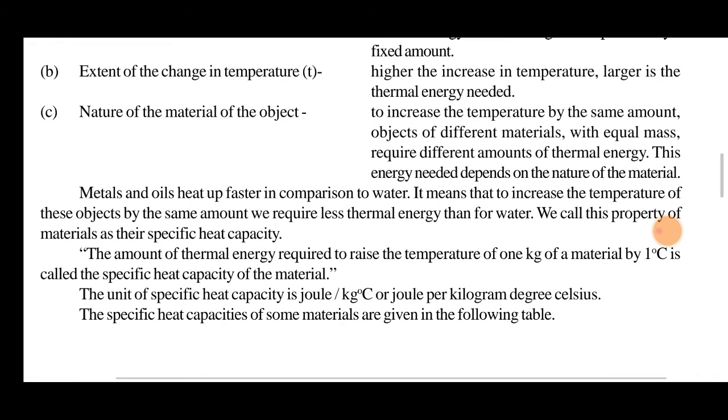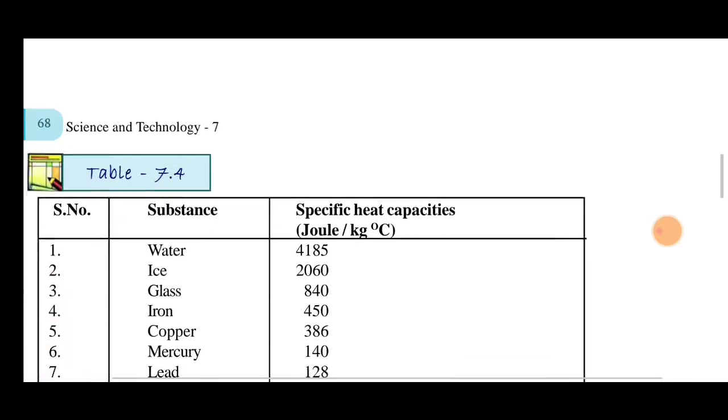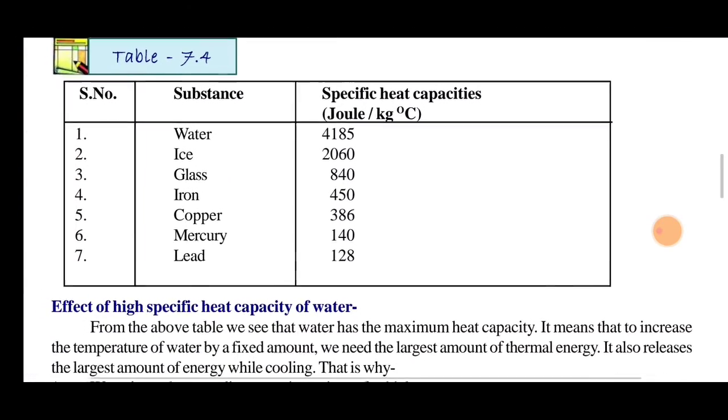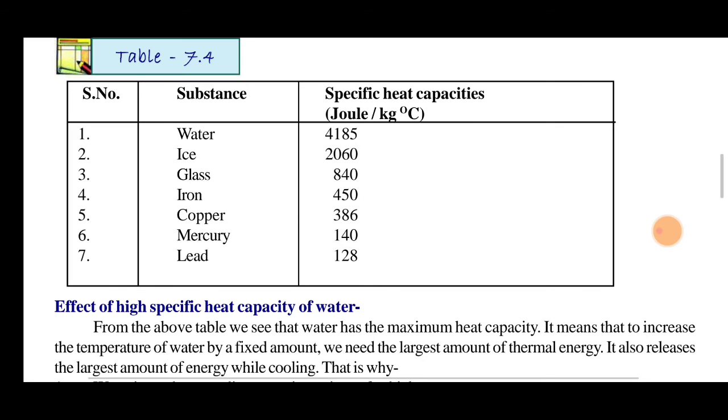The unit of specific heat capacity is joule per kilogram degree Celsius, and the specific heat capacities of some materials are given in the following table. You can see in the table the substances and the specific heat capacity of each substance.